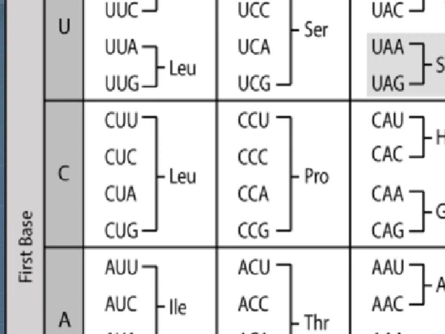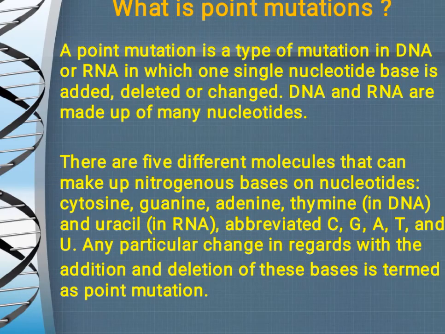For example, if CCU is the original sequence and mutation occurs, consider that CCU will change into CAU. In such a case, CCU codes for proline, but if mutation occurs and CCU changes to CAU, then at the place of proline, histidine will be formed, but the process of protein synthesis will continue.